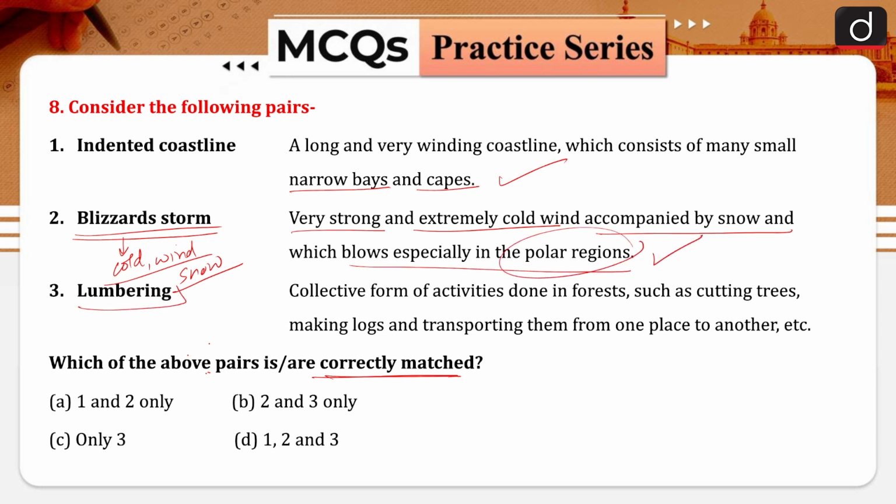Then lumbering. When we are talking about lumbering, this is basically a phenomenon wherein woods are cut in the forest, then logs are made of them, and then they are transported from one place to another. This whole process is called lumbering, and the people who work here are called lumberjacks. So these three are correctly matched. So option D would be your right answer.